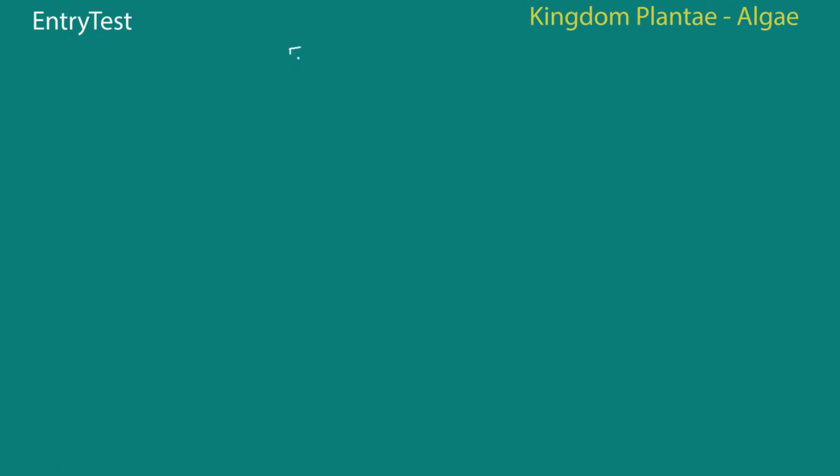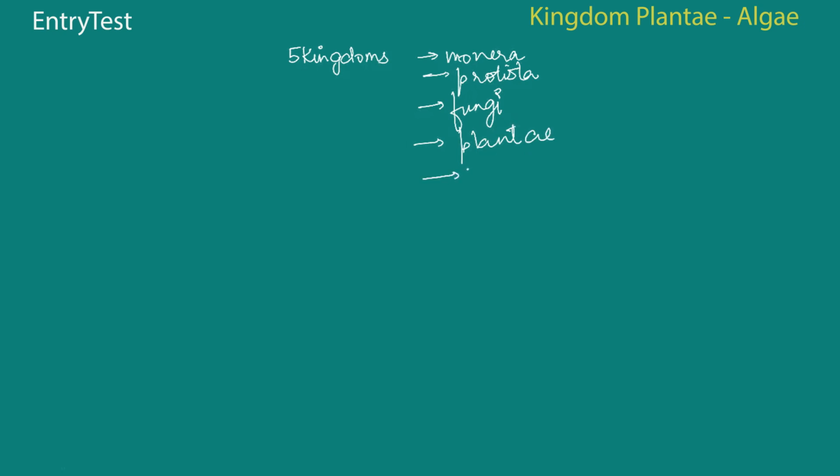Till now, what we've done is we've covered the 5 kingdoms of classification in the living world. And we know the 5 kingdoms are Monera, Protista, Fungi, and then we have 2 major kingdoms: the Kingdom Plantae, which is basically the plant kingdom, and the animal kingdom, which is also known as Kingdom Animalia.